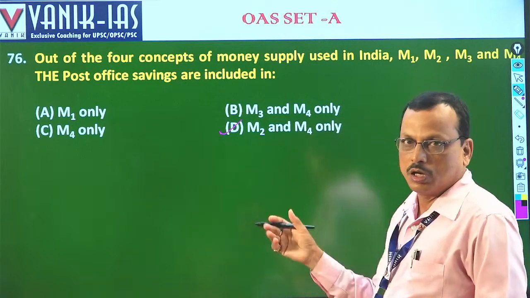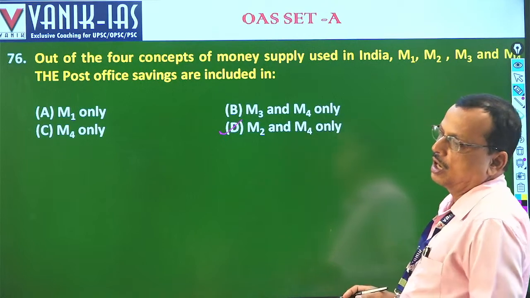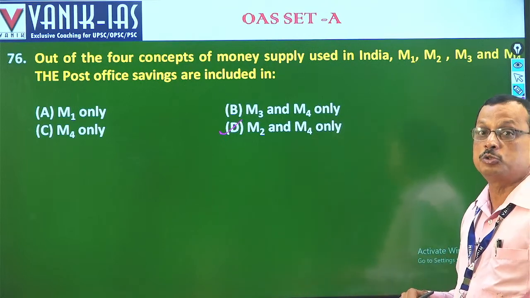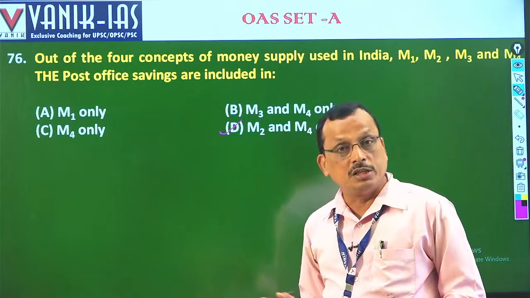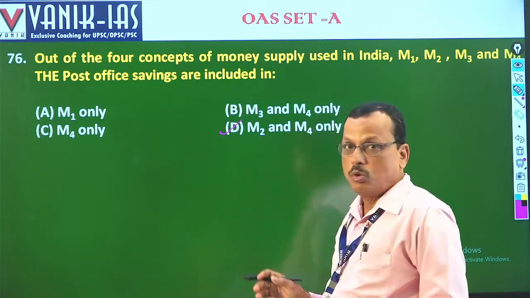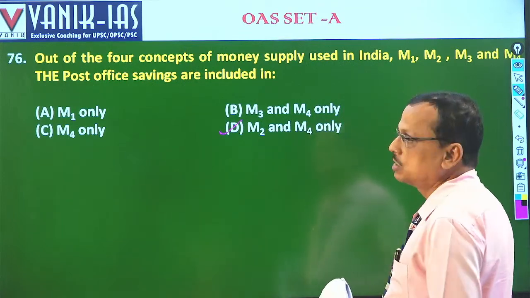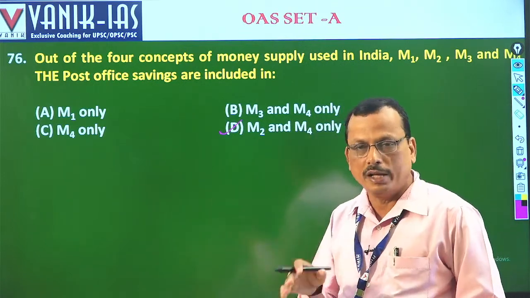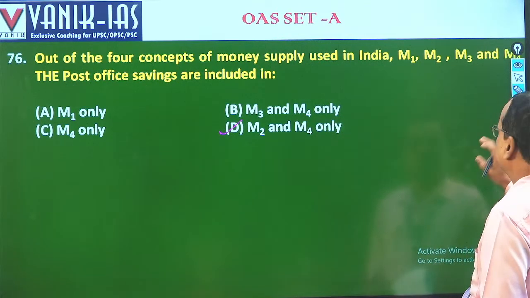Money with the public, money in the current account, that is, current deposits in the banks, meaning the demand deposits with the banks, and other deposits with the RBI. But when the post office money is added, because people save money in the post office, that is in M2 and also in M4. So M2 and M4 include the money in the banks, with the public and the post office. Fine, the right answer is D.